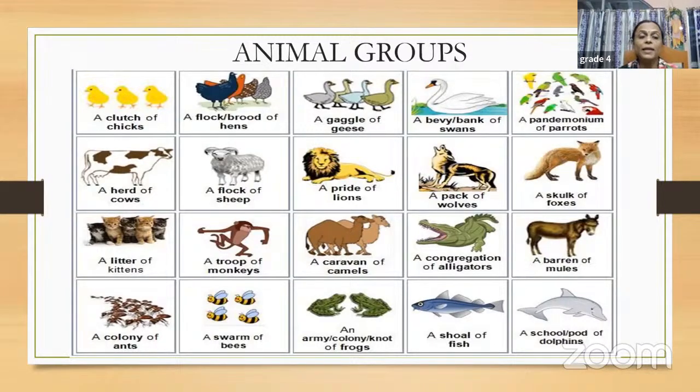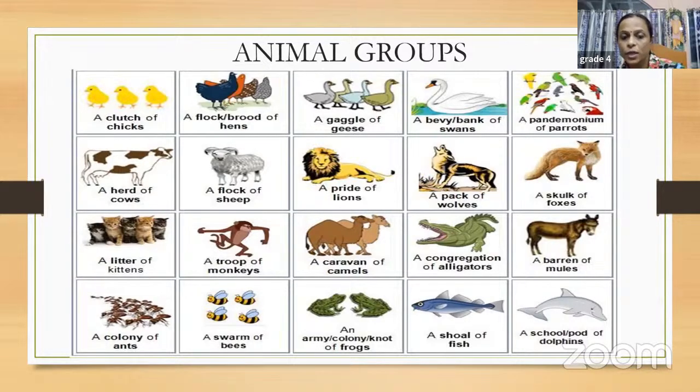For example, if you have 5, 6 chicks together, we call them a clutch of chicks. If you have hens in a group, we call them a brood or a flock of hens. Even for birds, we call them a flock of birds. That also is correct. Geese, the plural of goose, when they are in a group, we call them a gaggle of geese. And the white swans are known as a bank of swans.